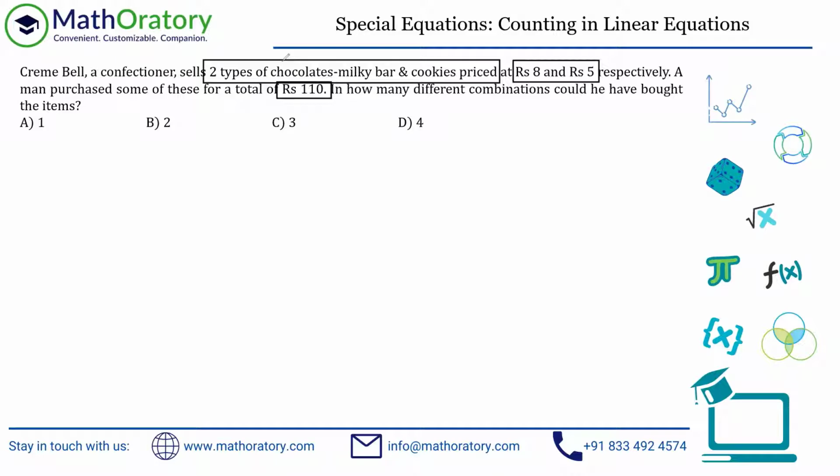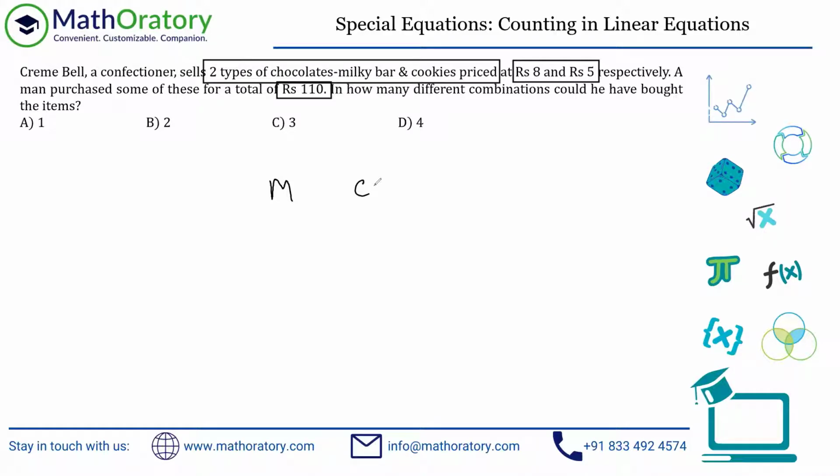So let me assume that the number of Milky Bars he bought is M and the number of cookies he bought is C. Please understand, because there is nothing else mentioned, some of these could be zero as well. He could have not gone for any Milky Bar. He could have bought all cookies in this context. But keep that in mind. But yes, they have to be integral, right? I can have a decimal amount spent provided the amounts are also in decimal. So in this case, this is not possible, but I'm just saying.